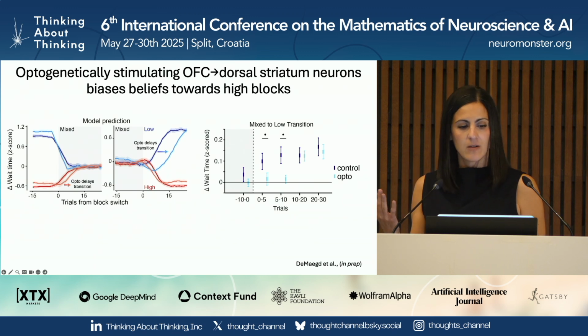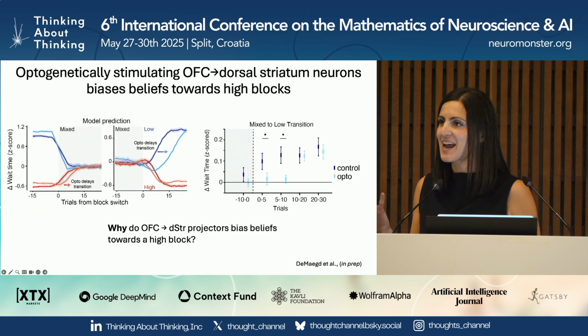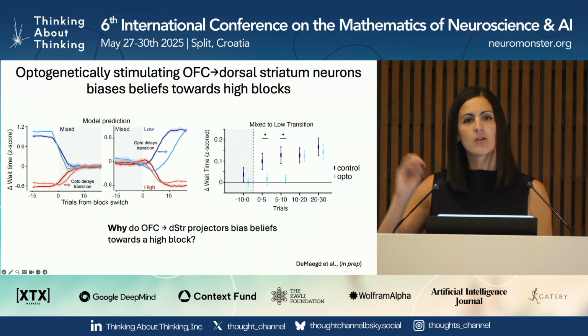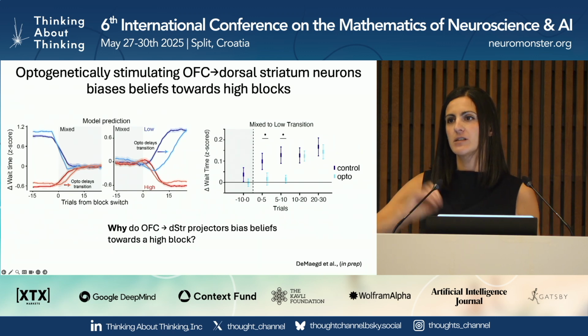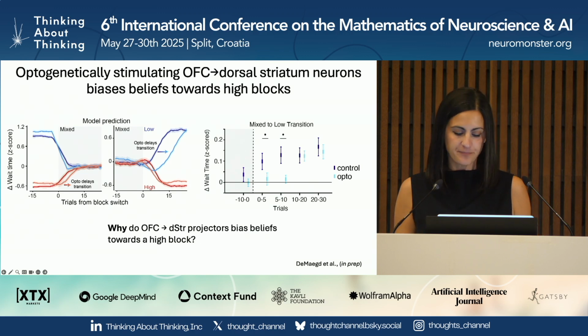So based on that, we do think that our current interpretation, at least, is that this manipulation is biasing rats' beliefs so that they think they're in a high block. But that's kind of weird, right? So why is that happening? So what we wanted to do was record specifically from these OFC neurons that project to the dorsal striatum and see what their task-related dynamics were.